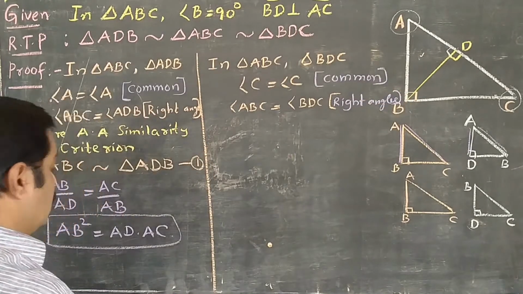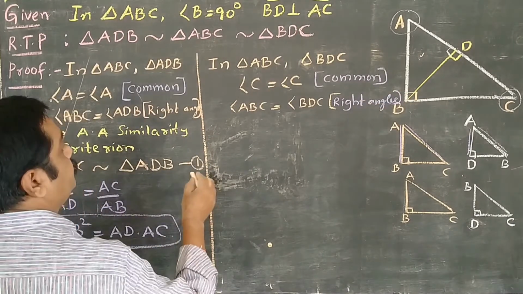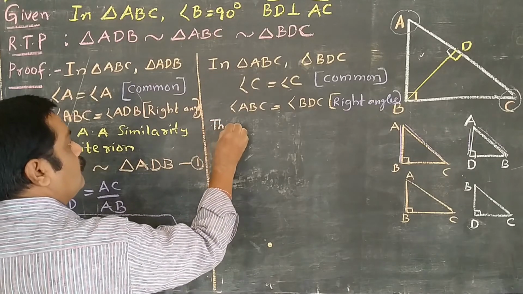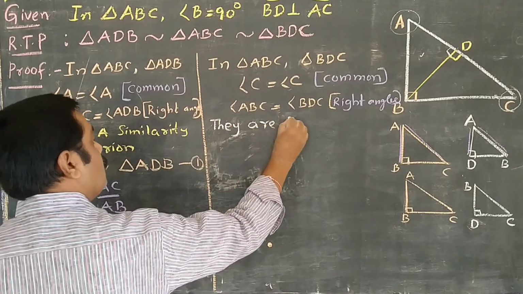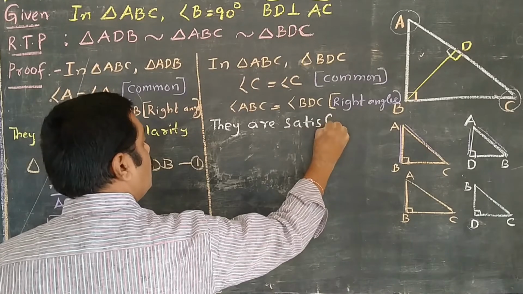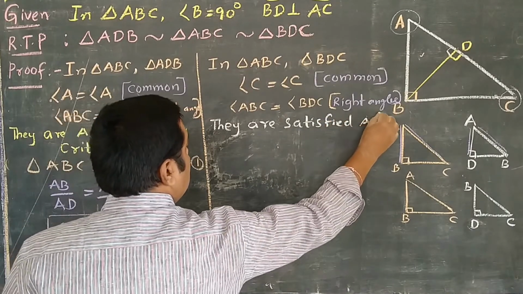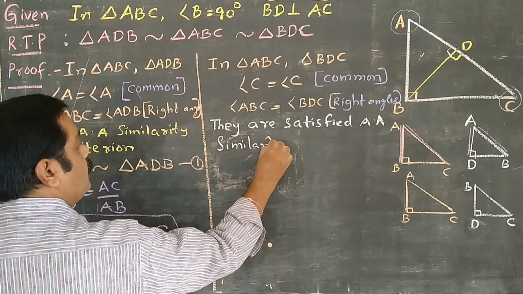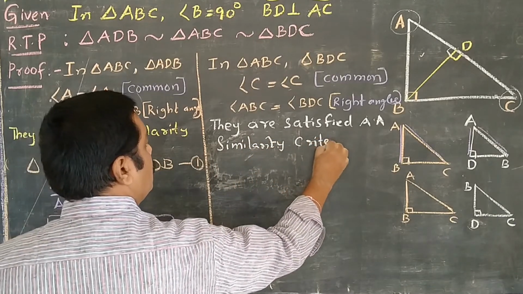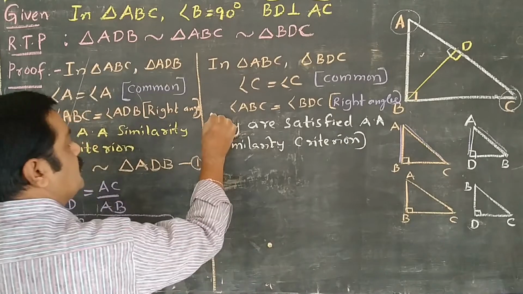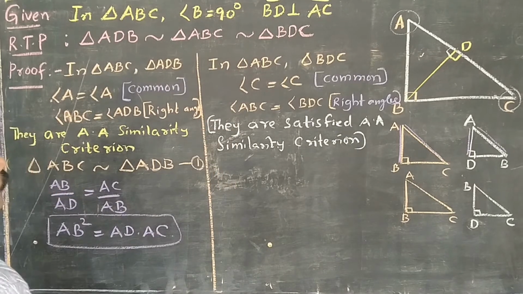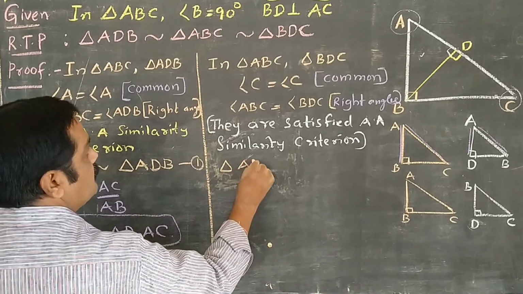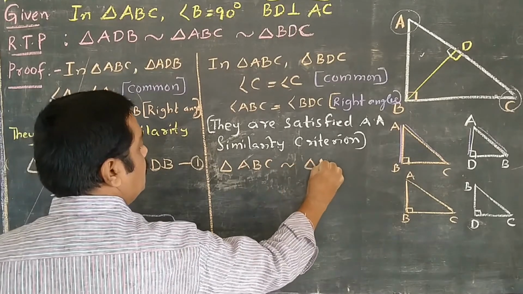Okay, so they satisfy the AA similarity criteria. When they satisfy AA similarity, we have to say triangle ABC is similar to triangle BDC.